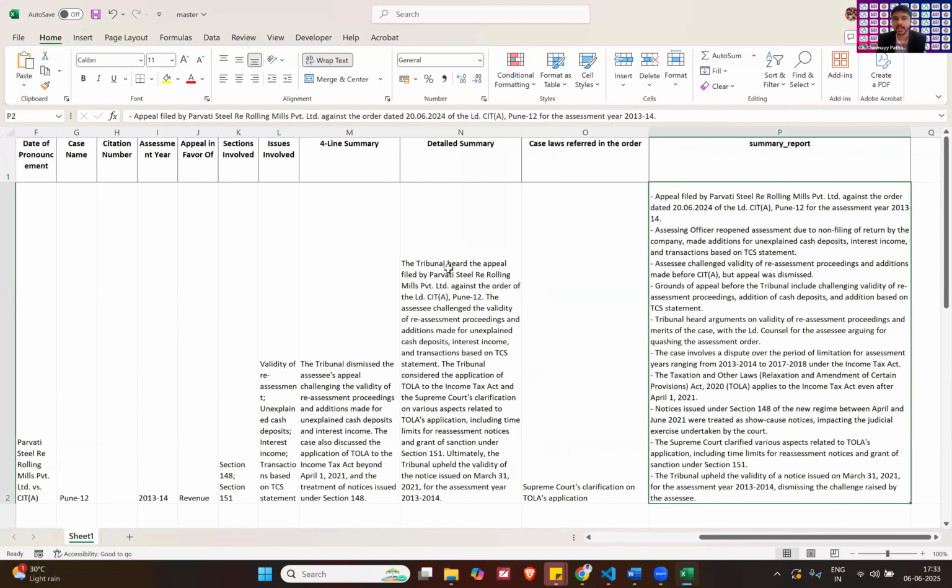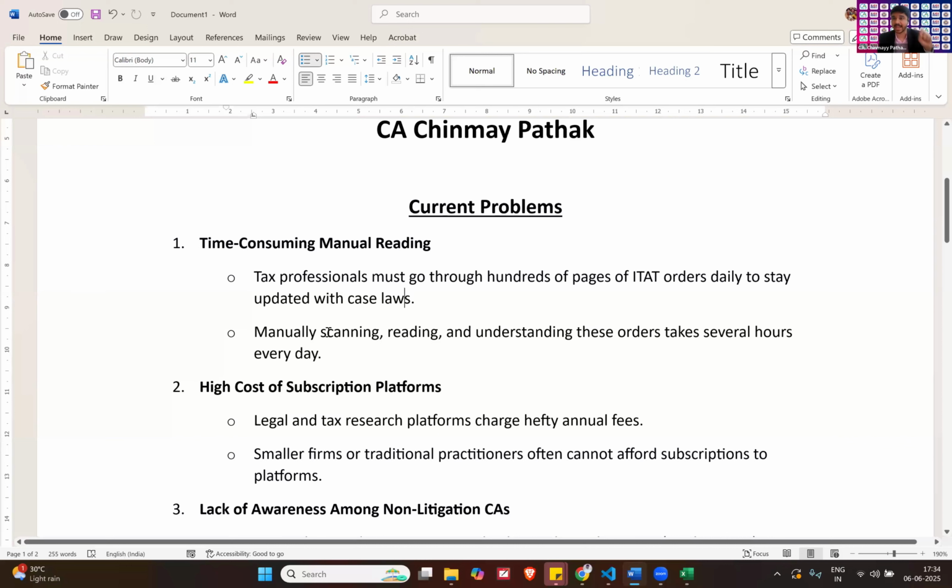Time-consuming manual reading. Every day in and out, we cannot read all the orders. All the general practitioners who are not into core litigation, be it GST, RERA, or whatever, don't have time to read those orders. So this program will scan them automatically. It will use the trained ChatGPT to give them the desired output, and it will take only a minute in the morning of the day. You just have to do it.